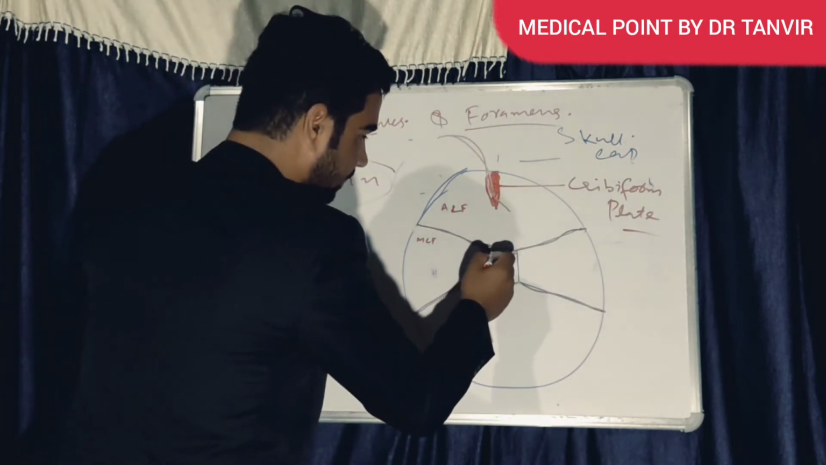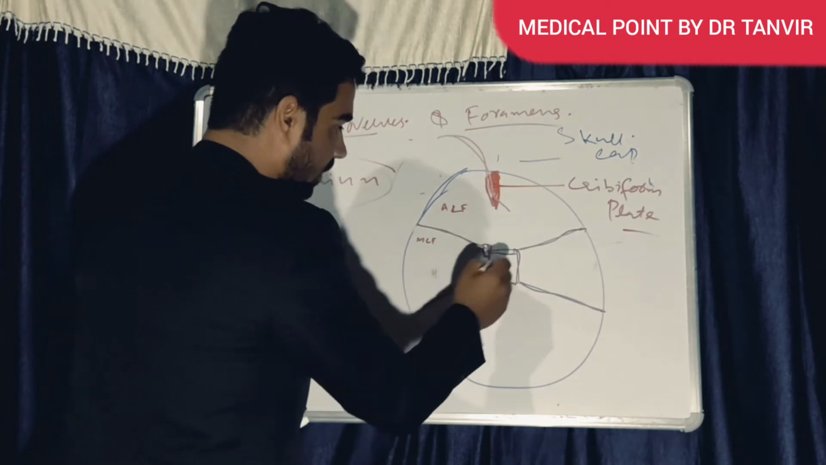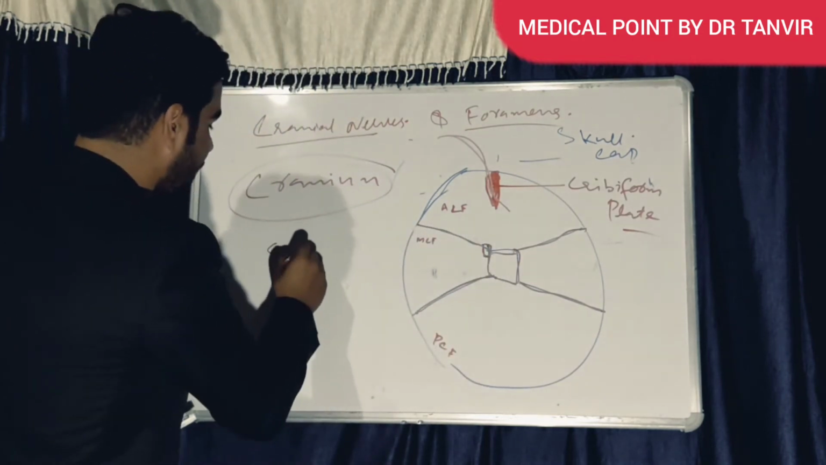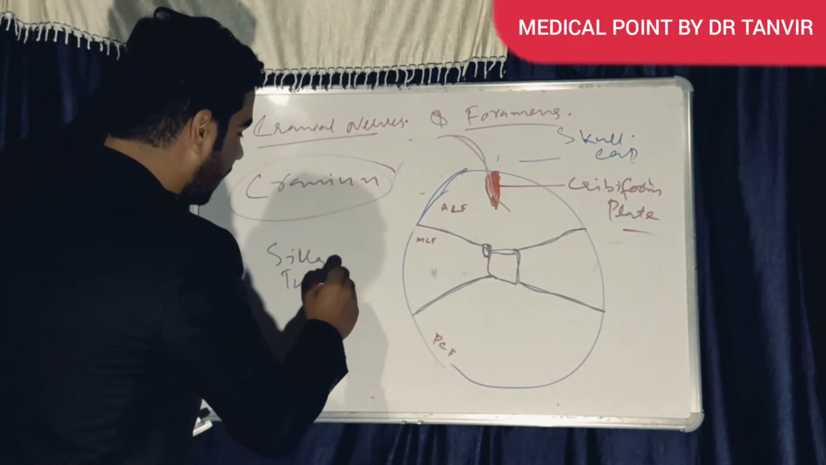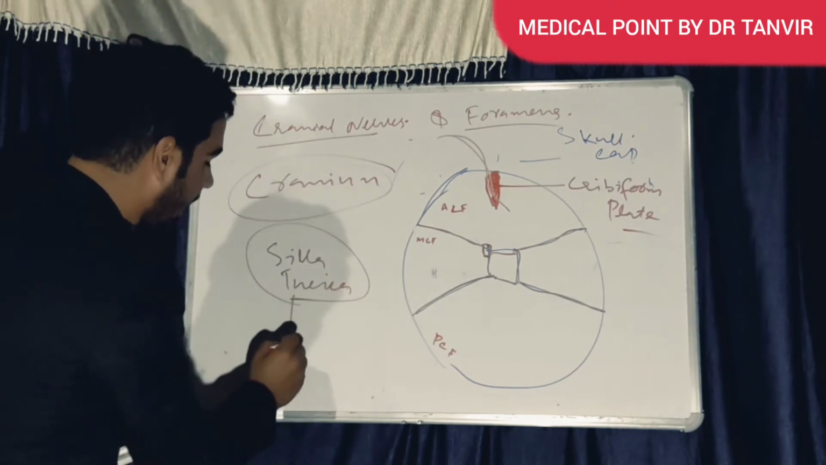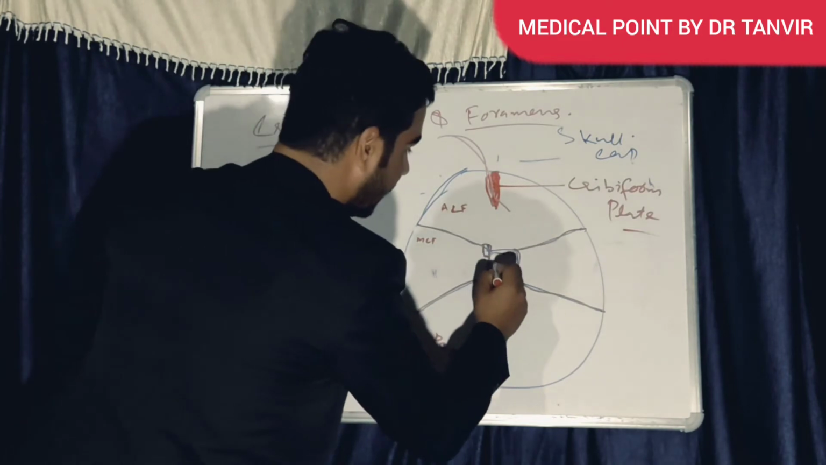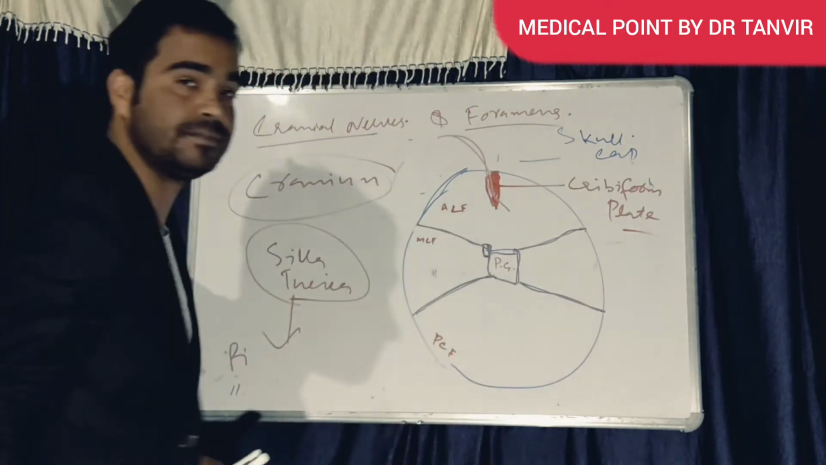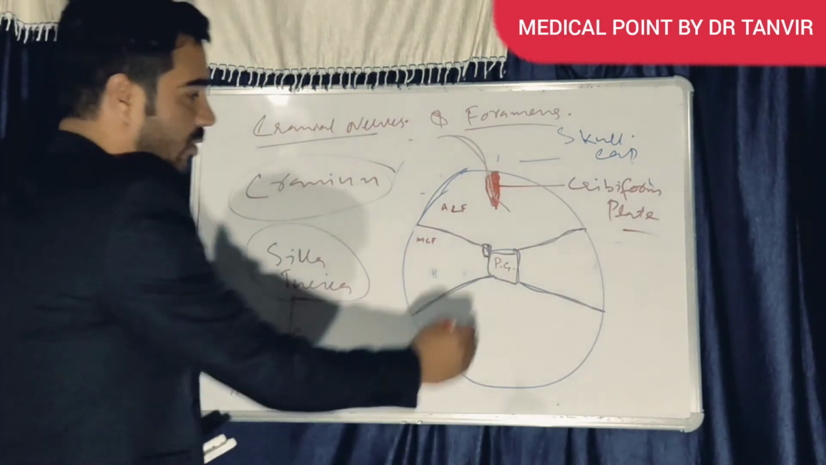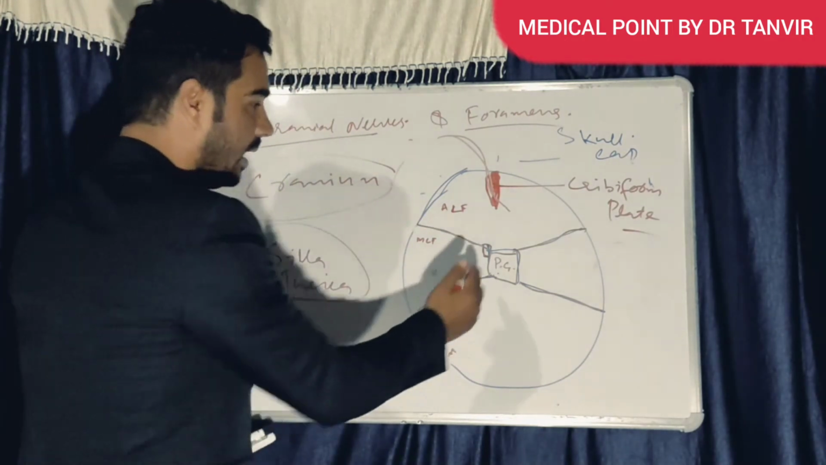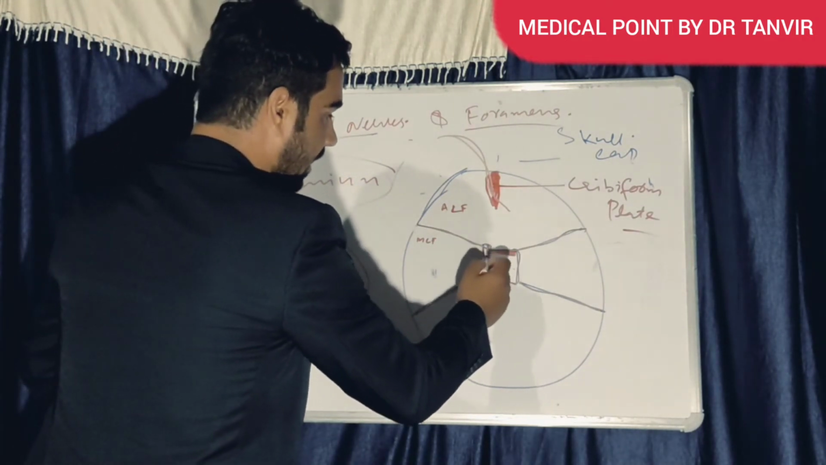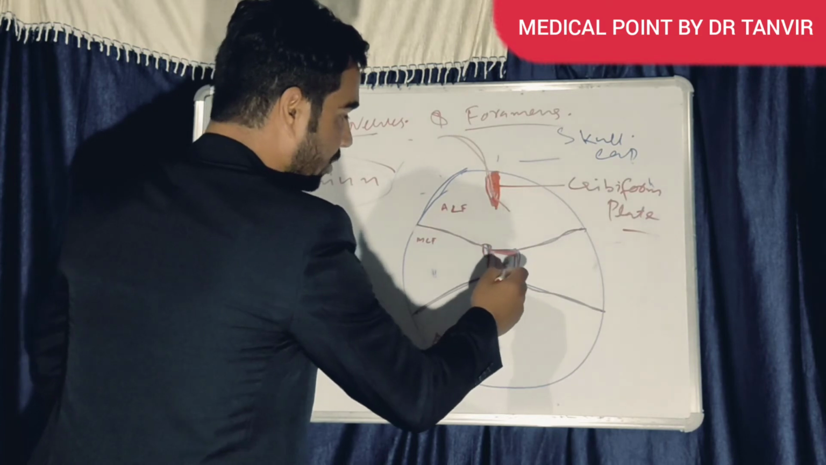What is this here? This is called sella turcica, where the pituitary gland is located, where the pituitary gland is sitting. Here is the pituitary gland, inside the middle of the cranial fossa.